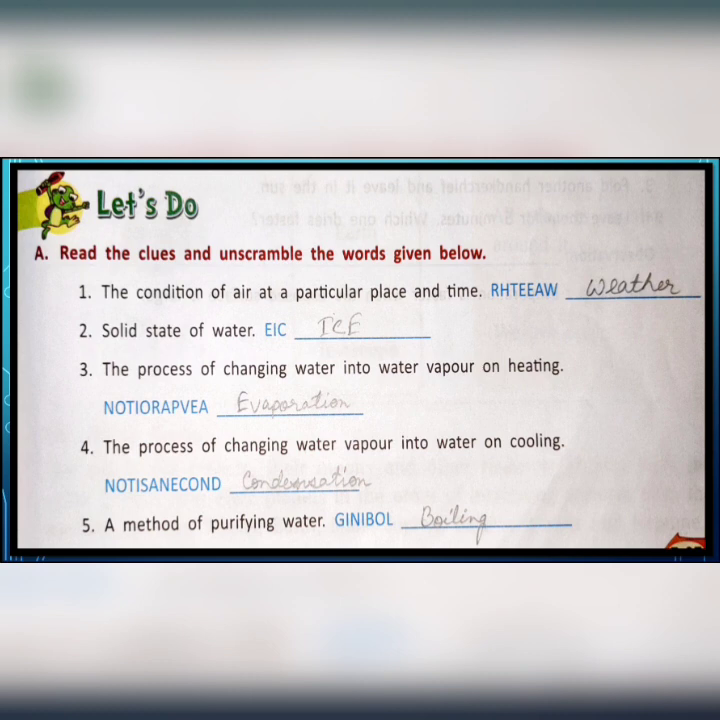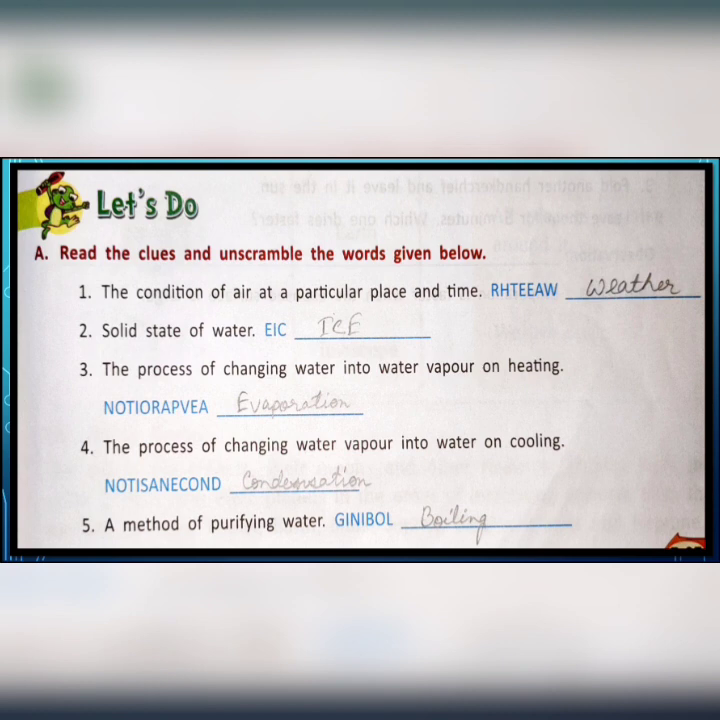Question A is, read the clues and unscramble the words given below. Number 1, the condition of air at a particular place and time, it will be weather. Number 2, the solid state of water, it is ice. Number 3, the process of changing water into water vapor on heating, it is evaporation. Number 4, the process of changing water vapor into water on cooling, it is condensation. And last one, a method of purifying water, it is boiling.